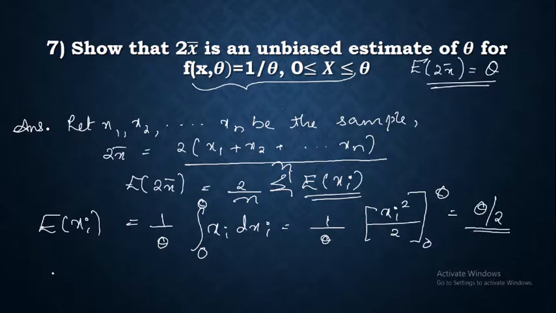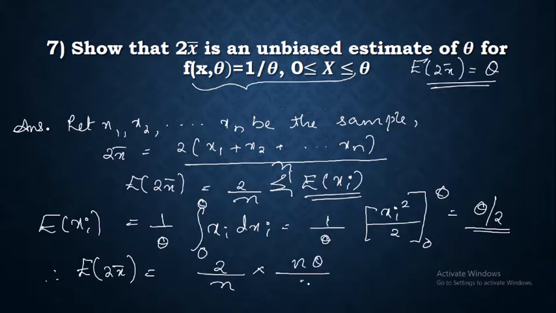Therefore, expectation of 2x bar is equal to 2 divided by n multiplied by n theta divided by 2, which is equal to theta. Therefore we have proved that expectation of 2x bar is equal to theta. I hope you have understood the 7th